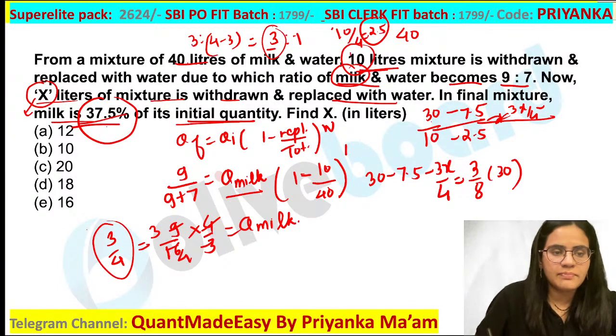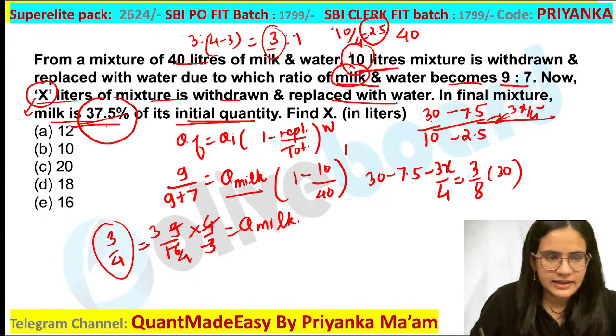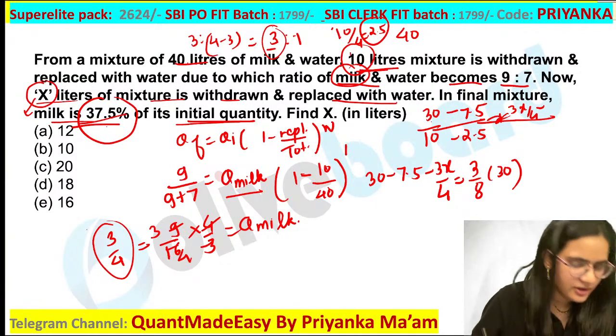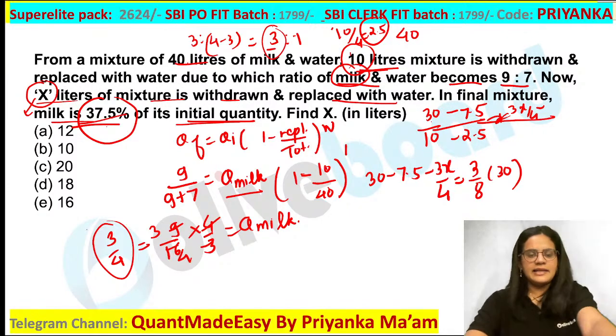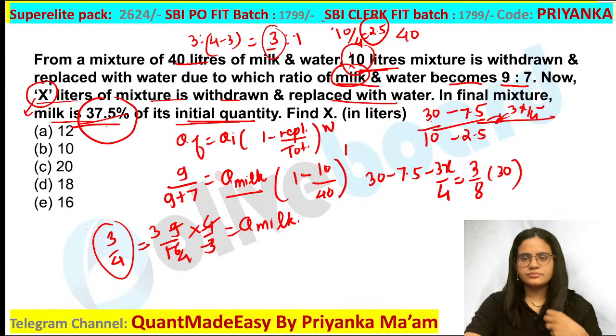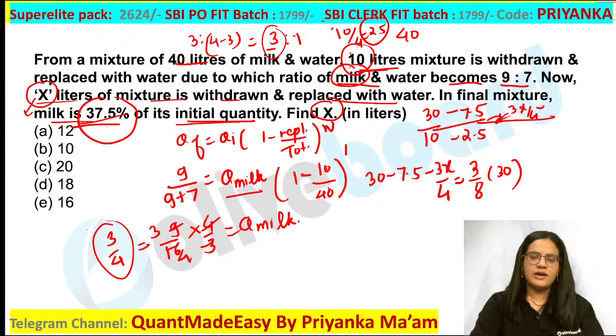So based on this you have to calculate your x value. Everybody is getting this one? So what is the value of x that you are getting? Anyone has calculated the value? Any one of you have calculated the value? 18 liters. Few of you are saying 18 liters as the value here. So you have to basically calculate what would be the value of x here. Yes? 20 liters? No. I think you are going to get 16 liters as the value.